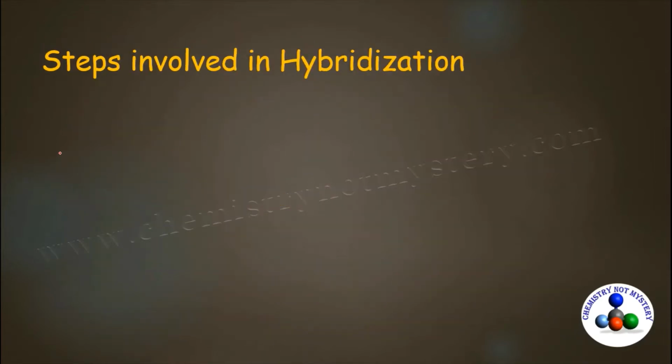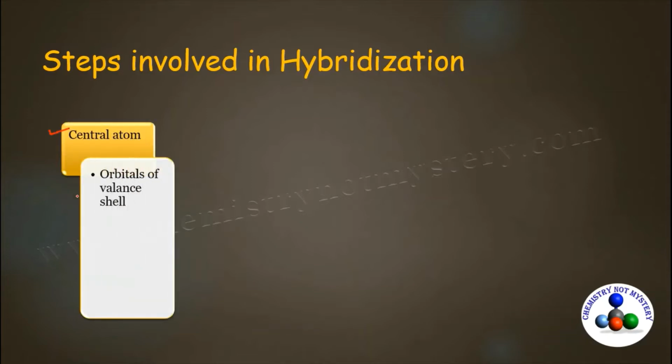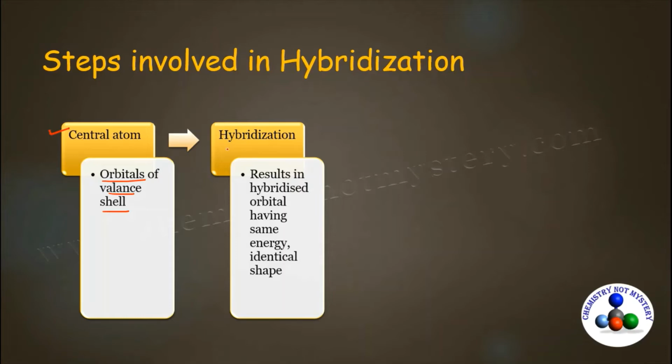So what are the steps involved in the hybridization? As we just have learned, hybridization is only applicable to the central atom and the orbitals of valence shell of central atom participate in the hybridization. The result is hybridized orbitals having same energy and identical shape.